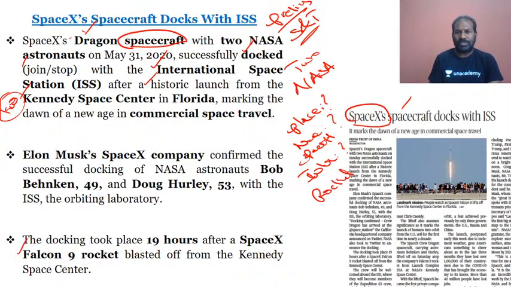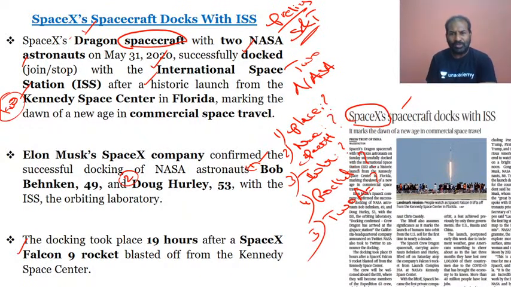The rocket which has been used is the Falcon. These are the areas where you need to focus. Who are the two astronauts? Bob Behnken, 49 years, and Doug Hurley. Whatever I put question marks on are important for the prelims point of view. So you need to look at these.